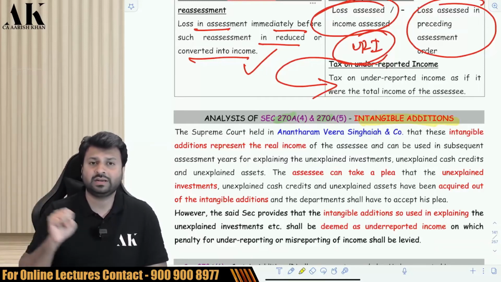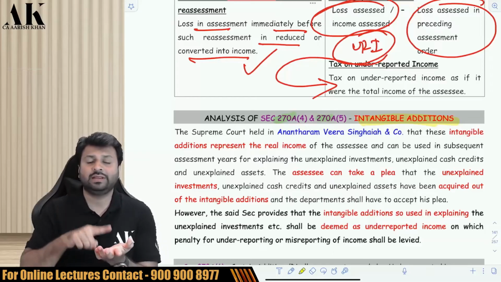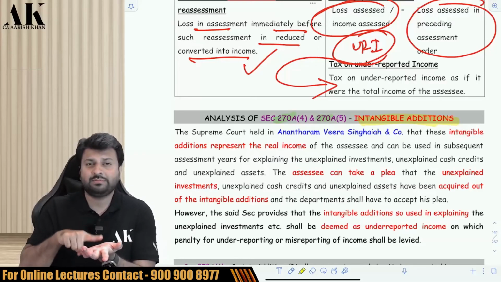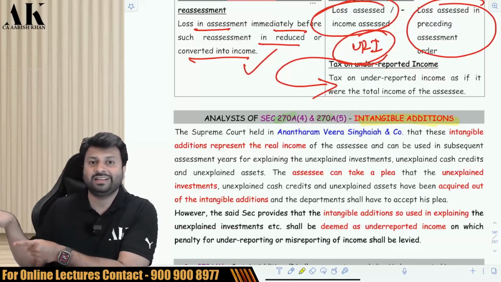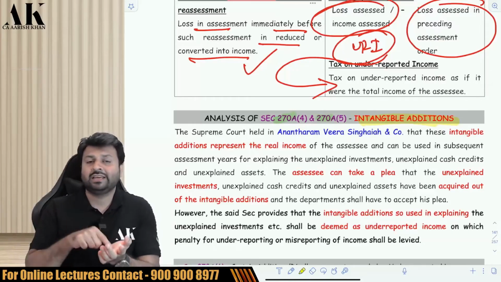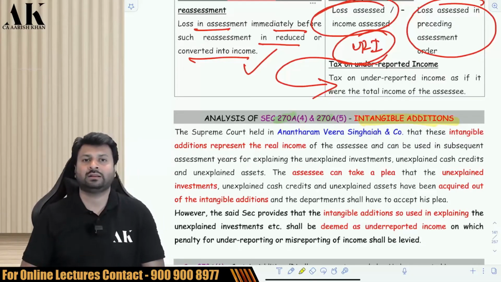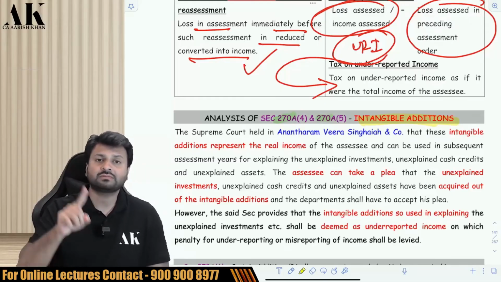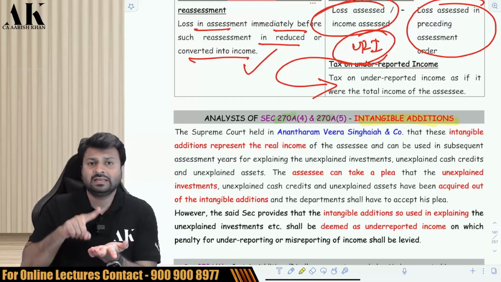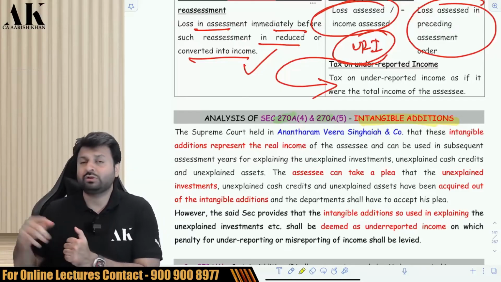Now suppose after 40-50 days the AO finds some jewelry at your place, or some money at your place, some unexplained money, some unexplained jewelry, some unexplained investments, and then you start to explain that this unexplained money, unexplained bullion, unexplained jewelry is from that intangible asset. Now if you start to explain that it is from that intangible asset, the Supreme Court says that at that time you can impose penalty on that amount. So you can impose penalty on that amount in the year in which the assessee starts to explain that this unexplained investment is out of that intangible addition.